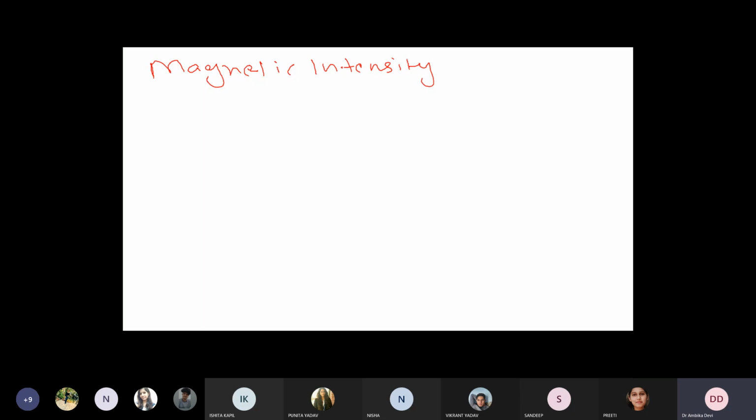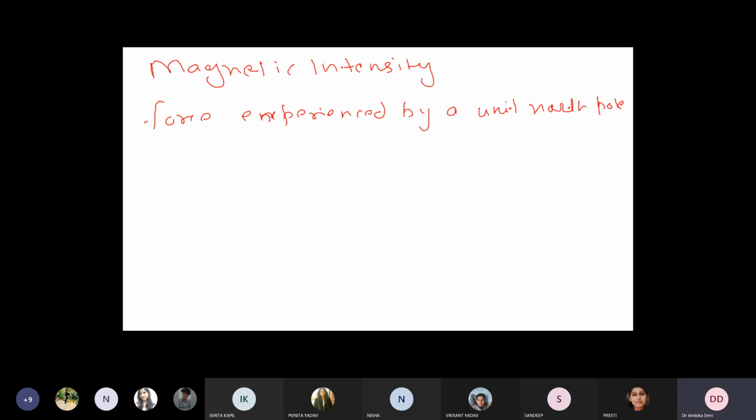Okay, so this is the force experienced by a unit north pole in the magnetic field.